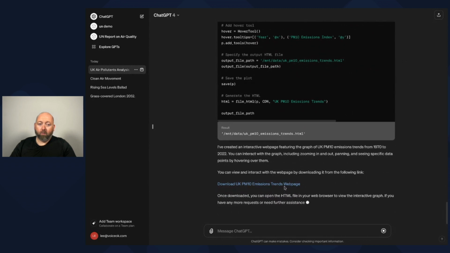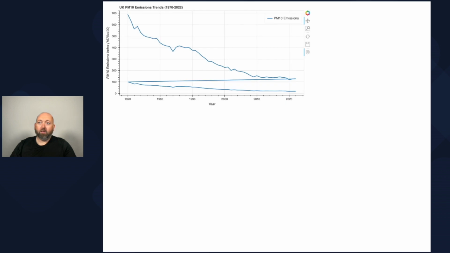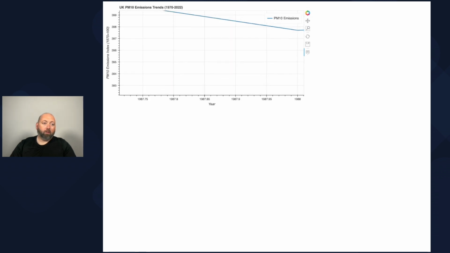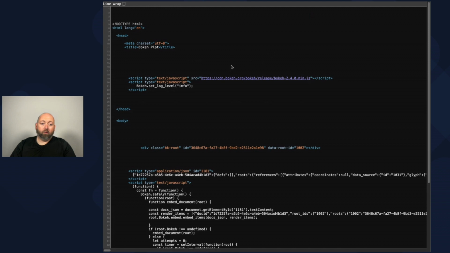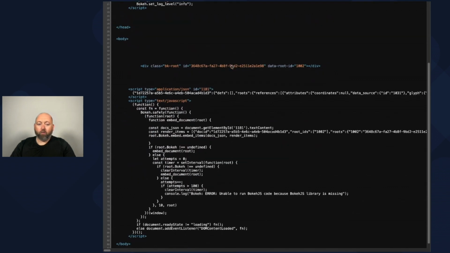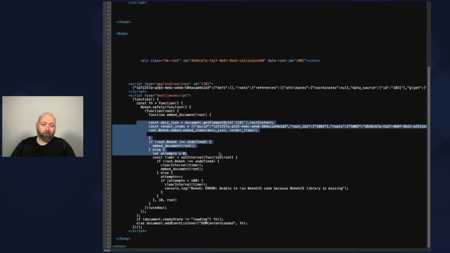Okay, so now we should be able to download this file. This is the file it generated. And this is a graph with all of these points on that I can hover over, I can interact with, I can zoom in. If I look under the hood, this is the code that it generated, and it pulled in this library and this tool to generate this graph.